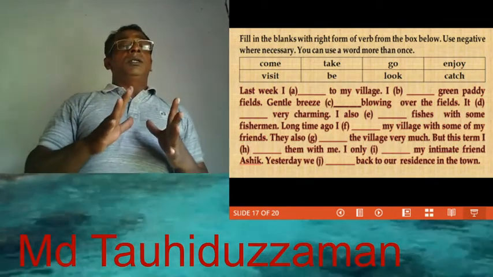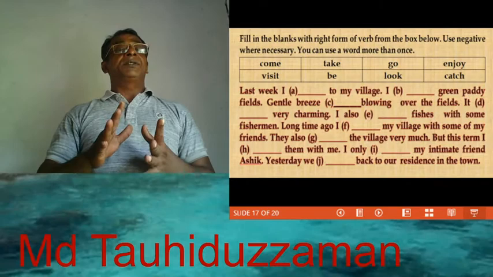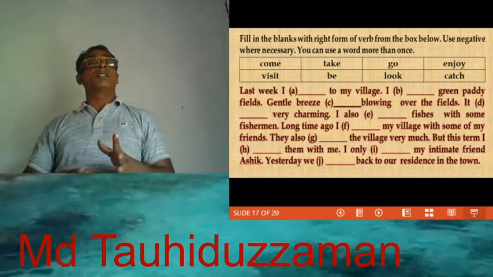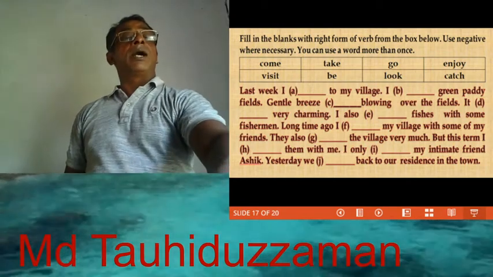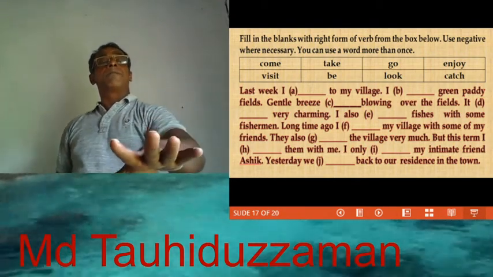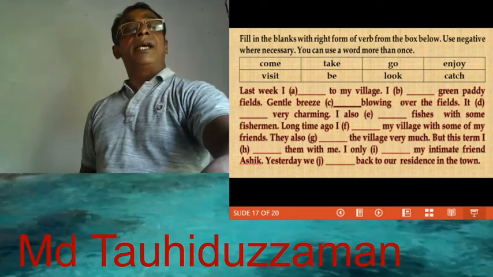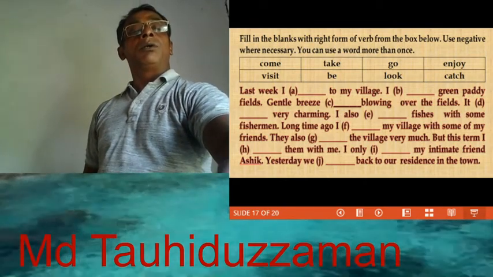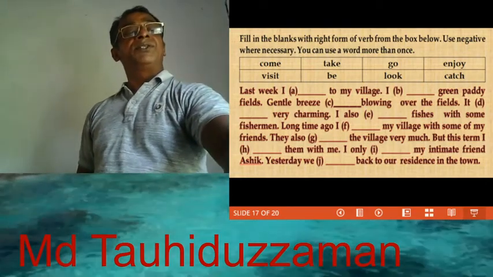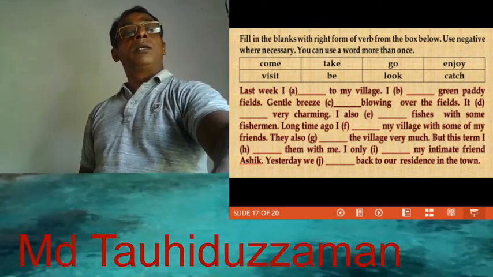We read the passage and select a verb from the box for each gap. Last week I go to my village. I look green paddy fields. Gentle breeze dash blowing.